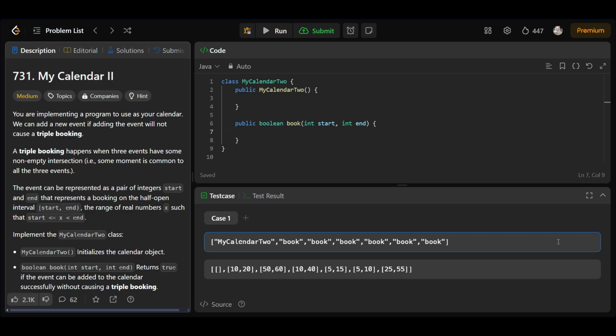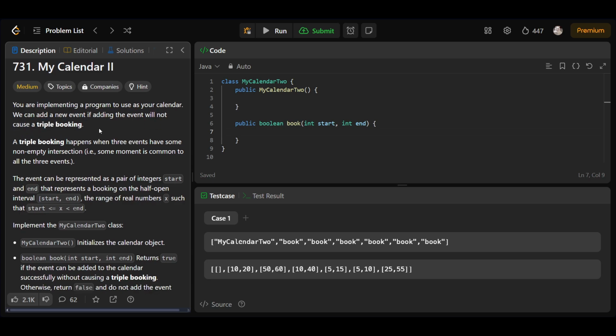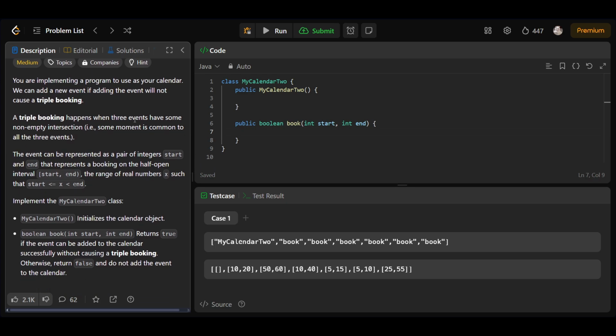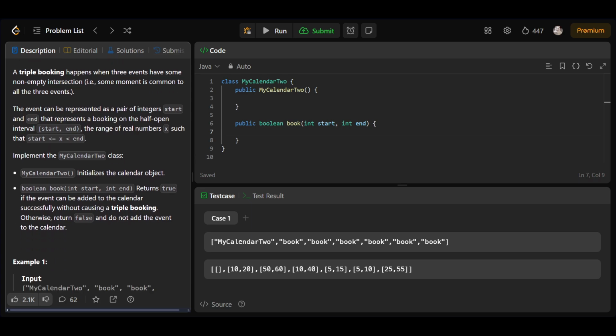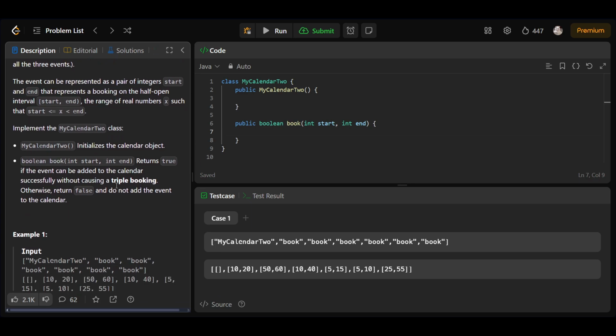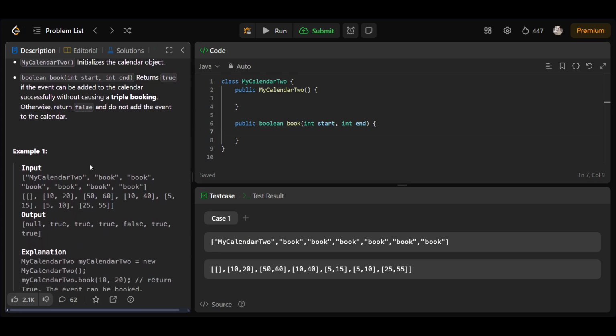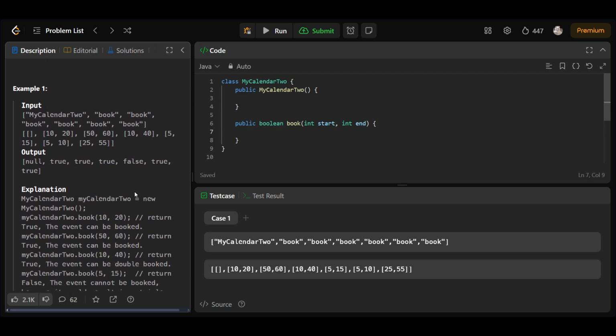Okay, so we need to tell if it's possible for us to avoid a triple booking or not. Basically, if we try to schedule a meeting in that particular interval, do we get a triple booking or not. A triple booking happens when three time intervals meet. So we need to implement the MyCalendar class again, just this time with the triple booking check.